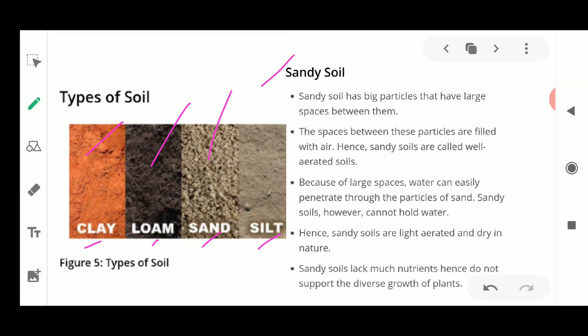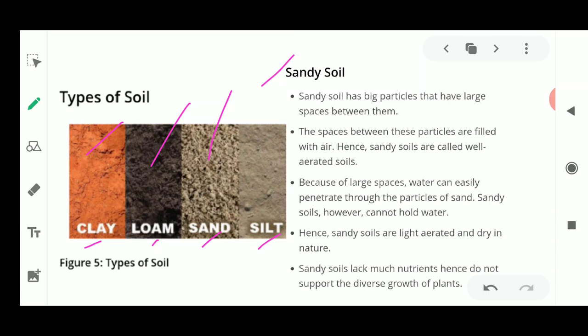Now where is the sand found? This sand is found mainly in places where there is very much dryness. If we go to a place like a desert, we could see that sand is present all over. So the soil actually is in the form of sand.